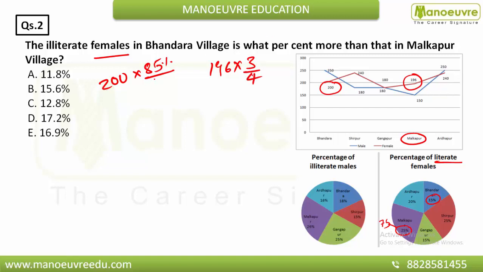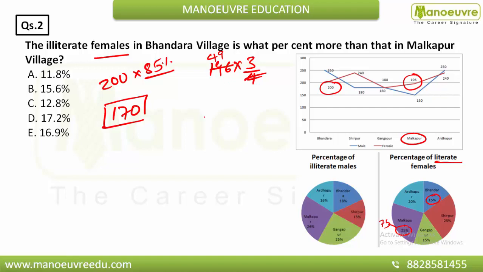Okay, if I find out 85% of this, then easily you can say it is nothing but 170. How? 20 is nothing but 10%, 8 times that will give you 160, and 5% is nothing but 10. So if you add, you will get this 170 directly, and if you cancel this it will give you 49.